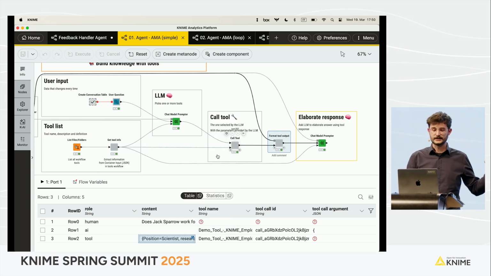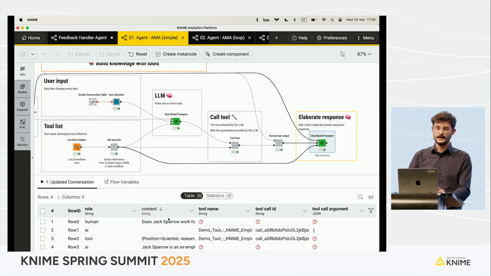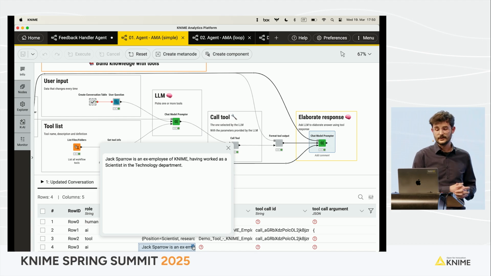Because now the agent has all the information that it needs, so I need to call it again to formulate an answer, to elaborate the response with the information retrieved by the tool. So I prompt my chat model prompter one more time with all that information, and I get the final answer that, yes, Jack Sparrow is an ex-employee of KNIME, having worked as a scientist in the technology department. Did you know that?